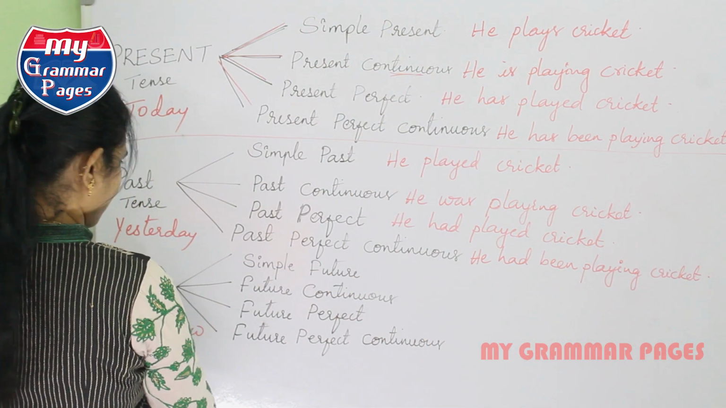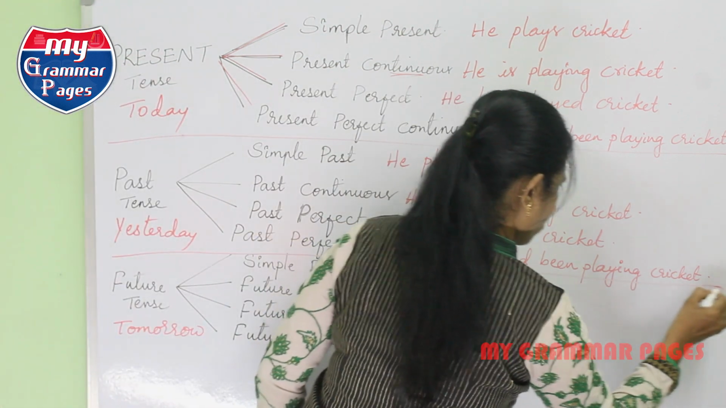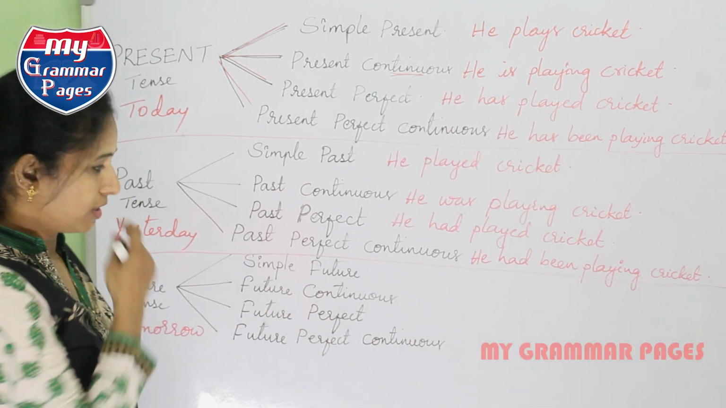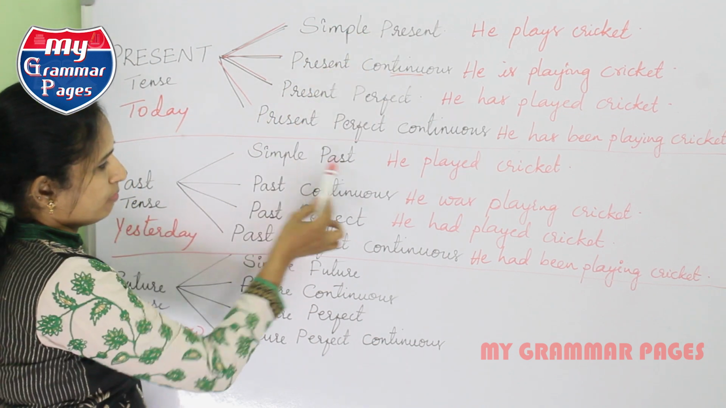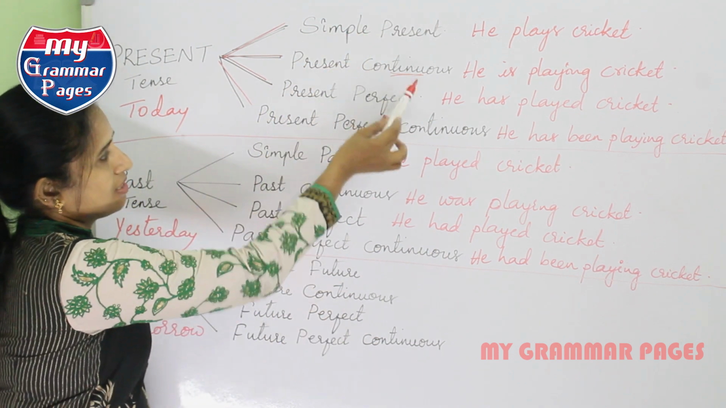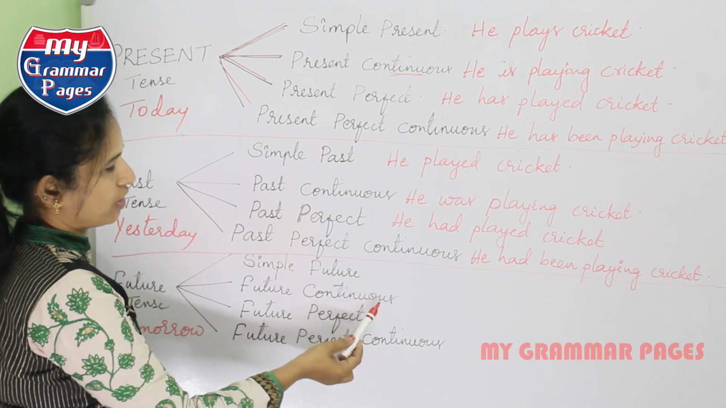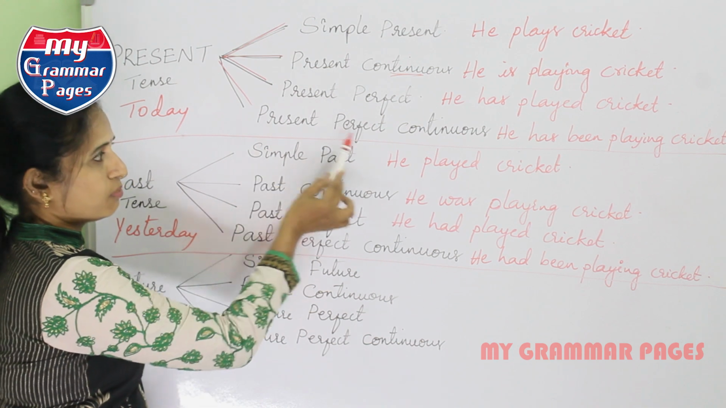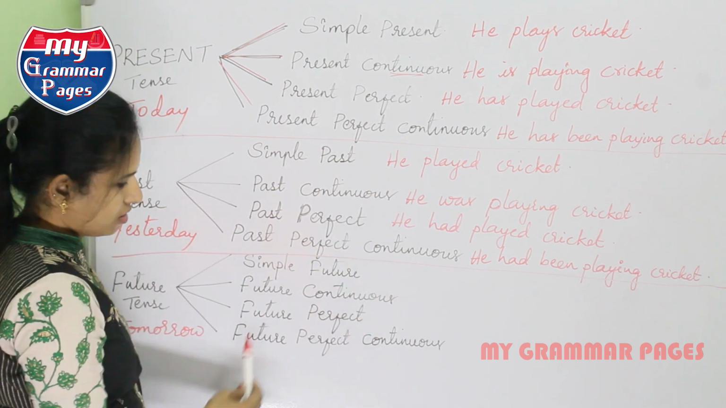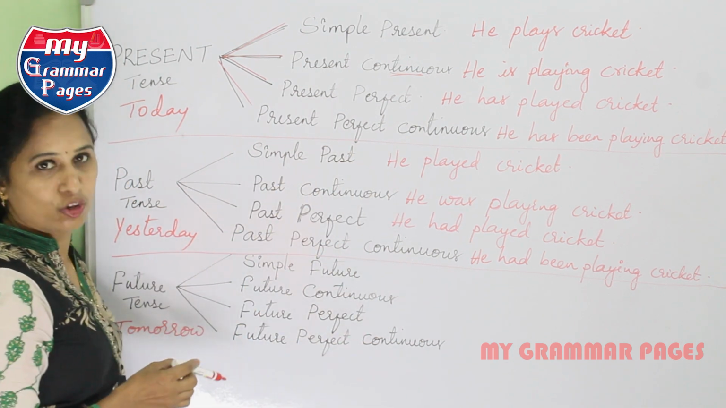Now this part is done. And now let's move on to the next part, that is future tense. Once again in future tense, similar. Simple present, simple past, simple future. Present continuous, past continuous, future continuous. Present perfect, past perfect, future perfect. Present perfect continuous, past perfect continuous and future perfect continuous. It's very easy to remember.